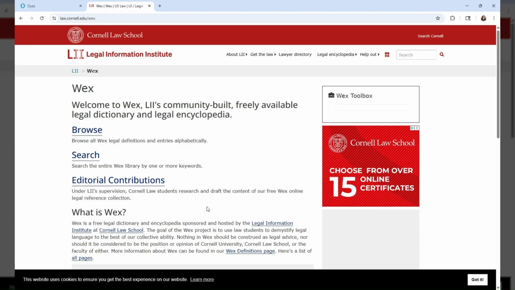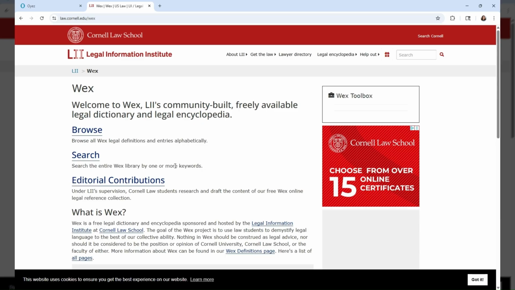The second is WEX, also provided for free by Cornell's Legal Information Institute. It is essentially a legal dictionary and encyclopedia. When you search for it in Google, make sure that you type in WEX Legal, as there are other WEX websites. The URL is law.cornell.edu/WEX.